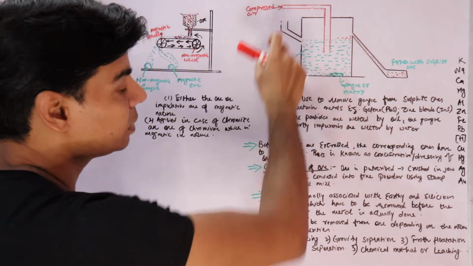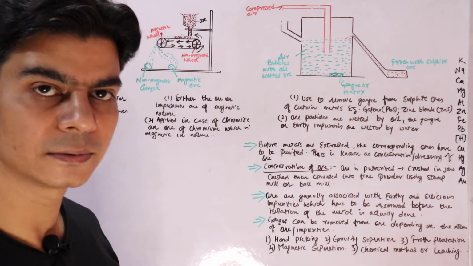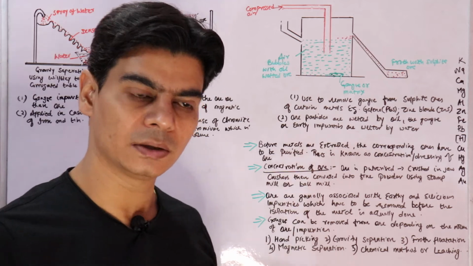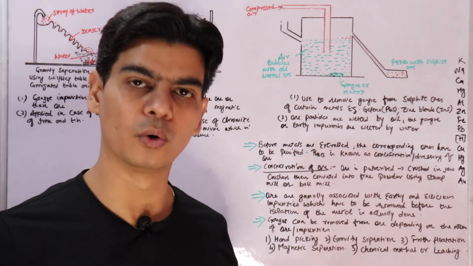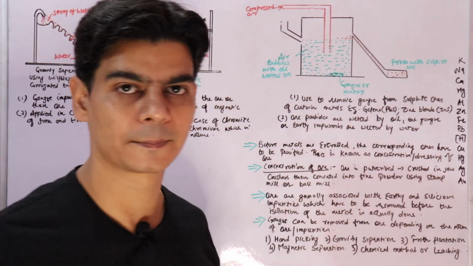When the current of compressed air enters this tank, the oil, which contains your ore particles, along with air will form a foam or froth, which will come to the surface.